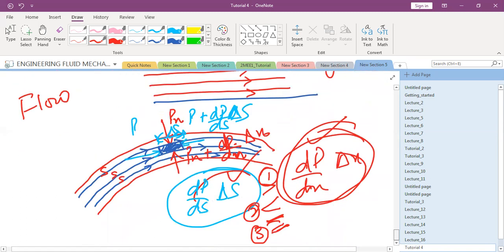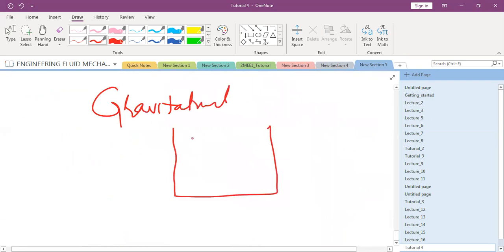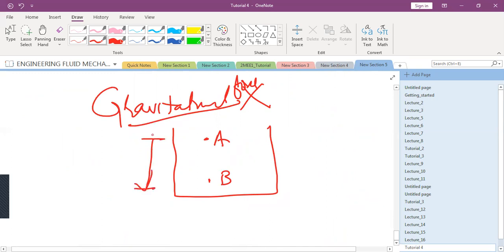So please remember, if there was no gravitational force, if say there was no gravitational force, I had some glass of water. So this was A point, this was B point. Will the pressure be same or not if there was no gravitational force? If there was no gravitational force, will the pressure at A and B be different or same? So this distance is h. Same sir.